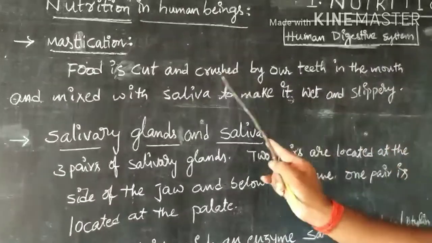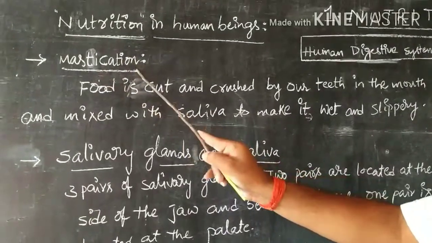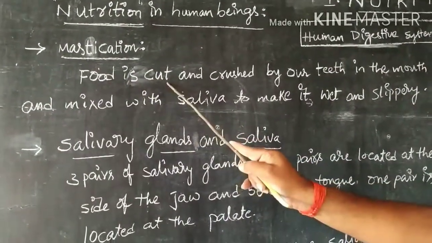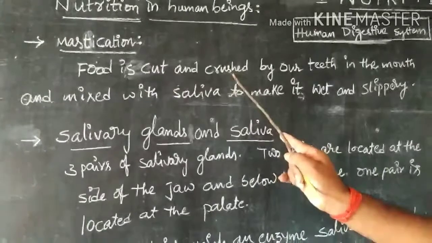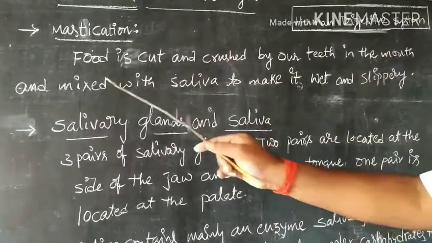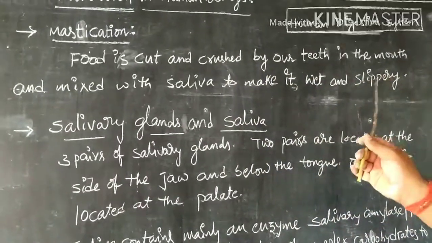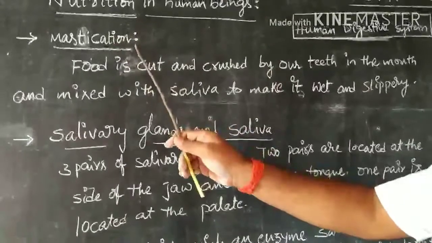This entire process is called mastication. So what do you mean by mastication? Food is cut into small pieces and crushed thoroughly with the help of our teeth in the mouth and mixed with saliva to make it wet and slippery.